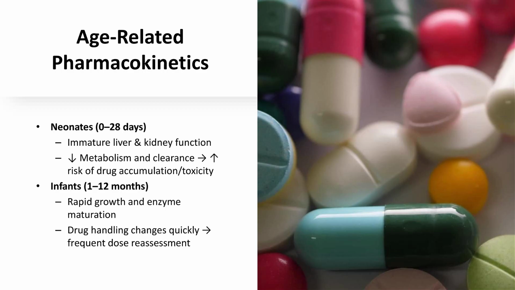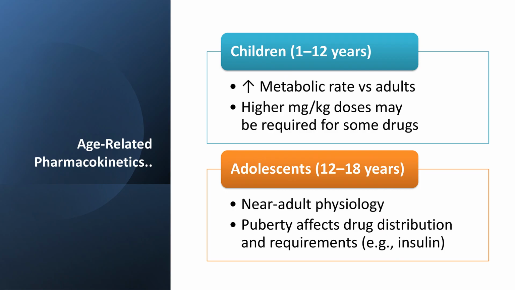In early and middle childhood, from 1 to 12 years, many children metabolize certain medications more quickly than adults, and per kilogram doses for some drugs may actually be higher than adult equivalents. This reflects higher relative liver metabolic capacity and increased renal clearance in this age range. Adolescents, from 12 to 18 years, approach adult physiology, but puberty introduces hormonal changes that can alter body composition, drug distribution, and requirements for particular agents such as insulin during growth spurts.